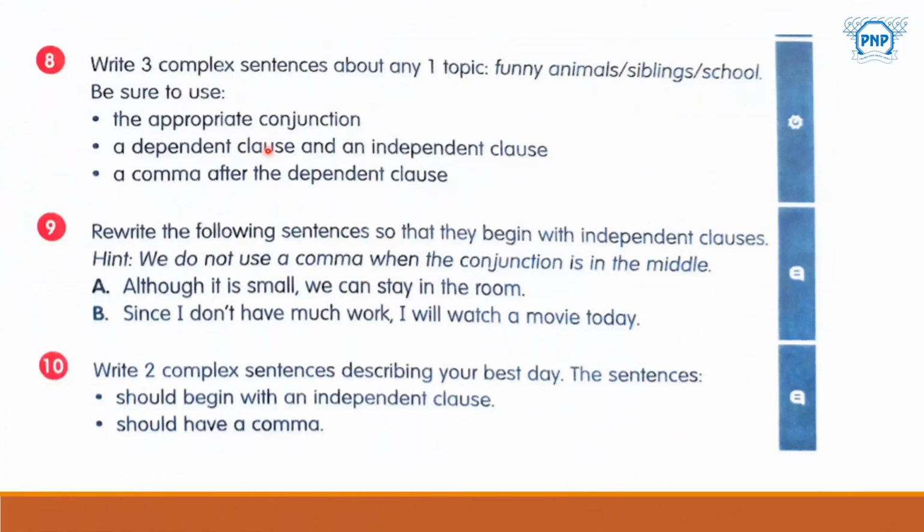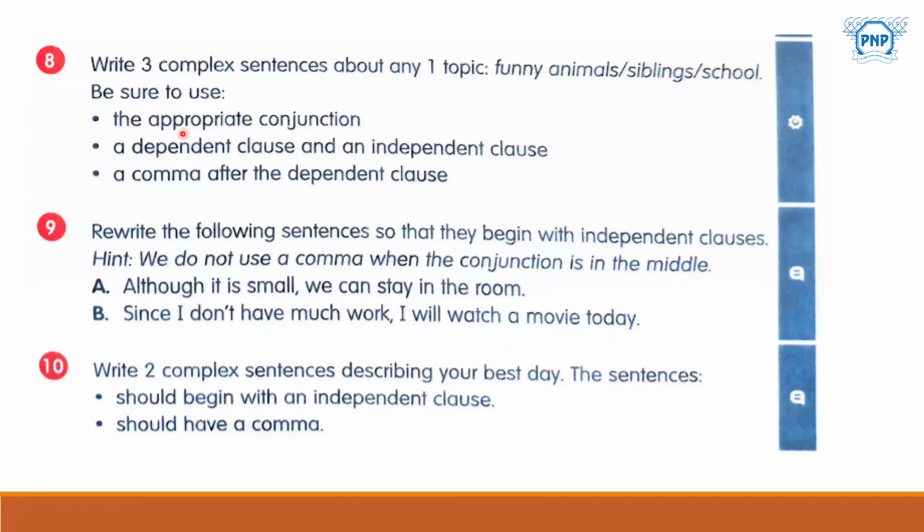Practice question, last question set. Write 3 complex sentences about any one topic. Funny animals, siblings, school. Choose any one topic, and related to that topic you have to write three complex sentences: animals, siblings, your cousins and all, or school.